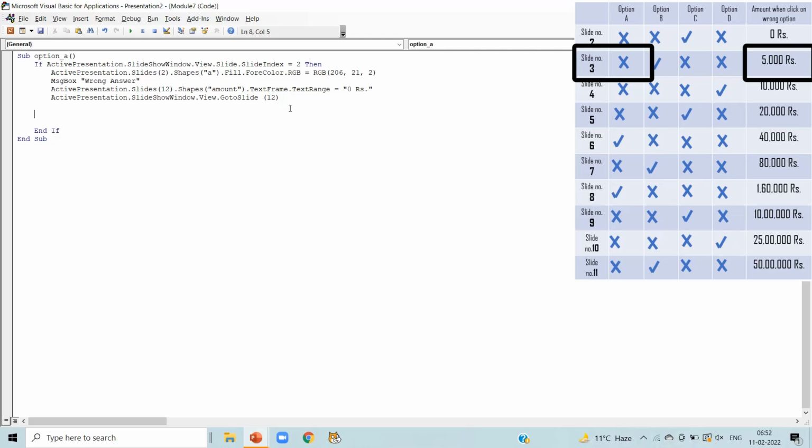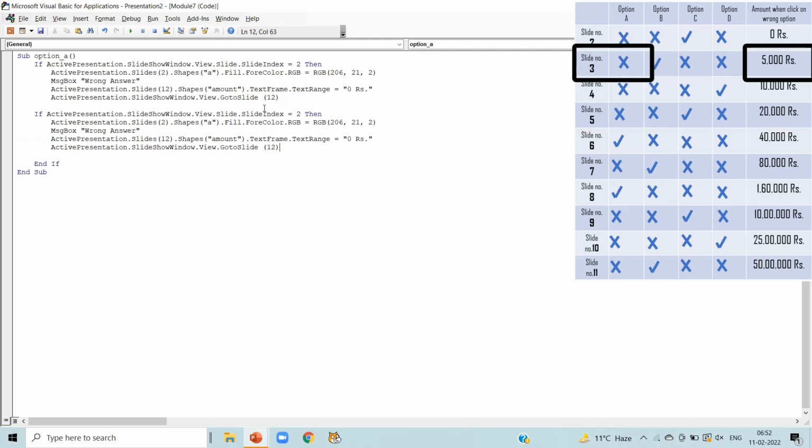Press Ctrl plus V, and instead of if, write else if. Only in the first block we have to write if, after that we have to write else if only.